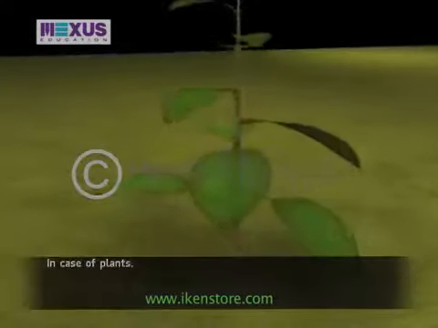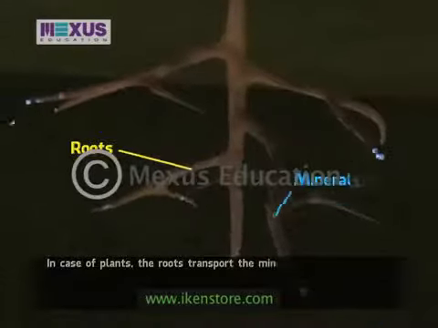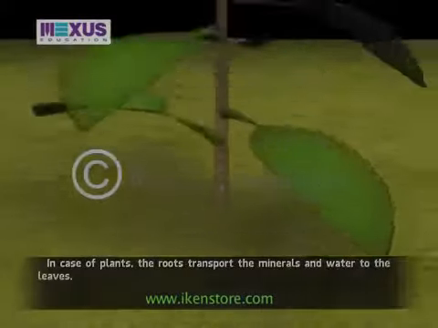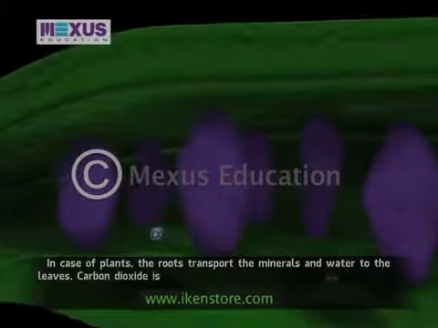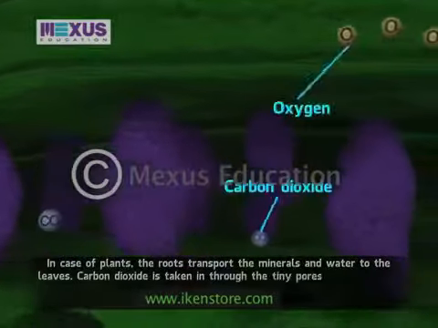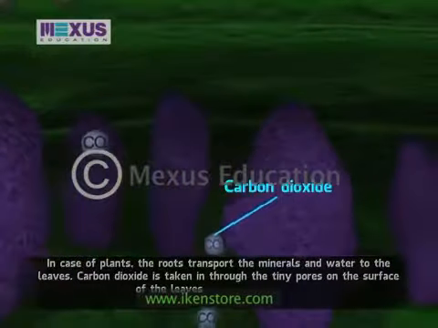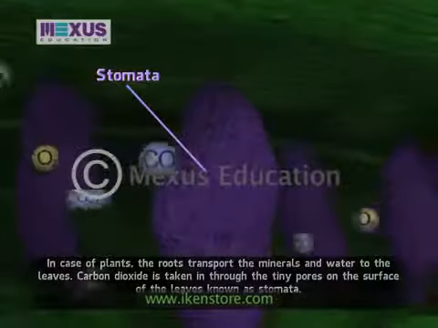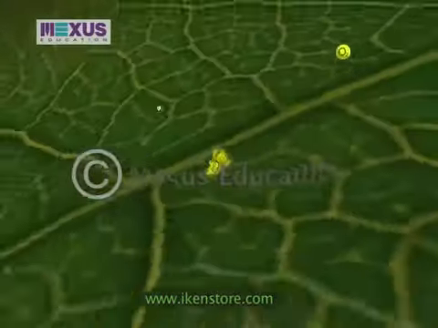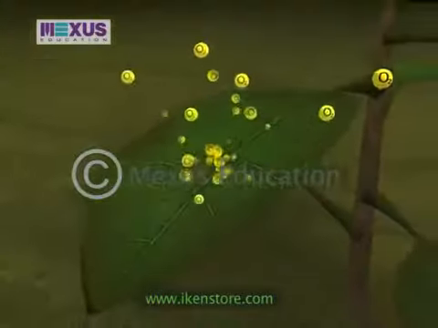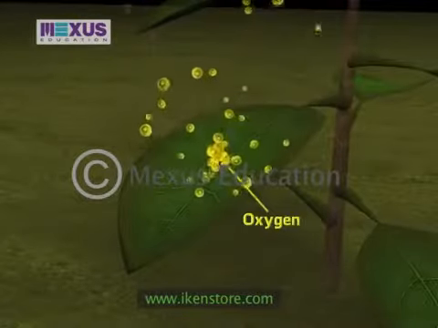In case of plants, the roots transport the minerals and water to the leaves. Carbon dioxide is taken in through the tiny pores on the surface of the leaves, known as stomata. In this process, plants release oxygen with the help of which we breathe in order to survive.